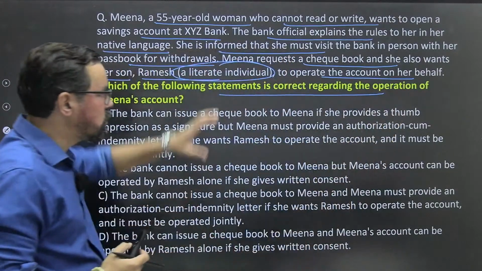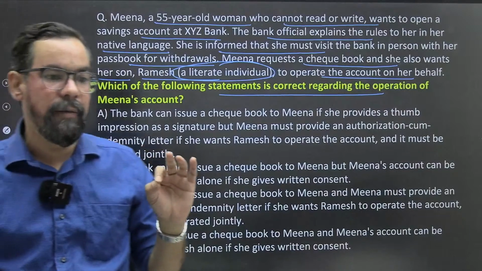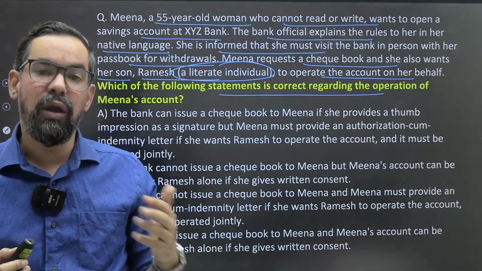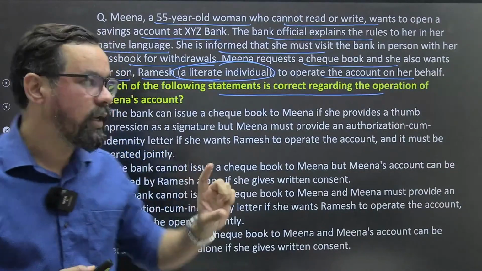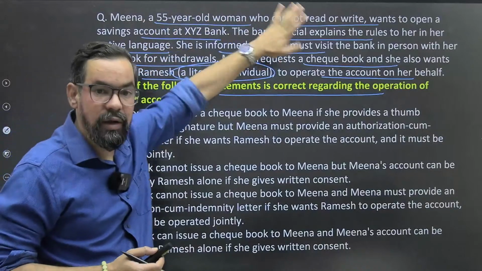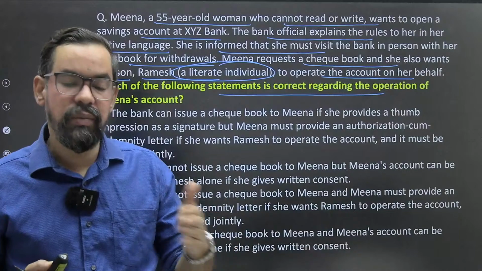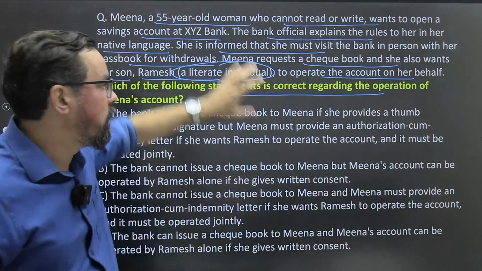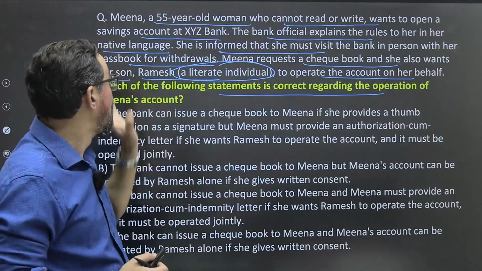See, if you understand this particular one, first thing about illiterate person accounts, ठीक है, we cannot issue a checkbook in any conditions, ठीक है. तो पहले तो चीज आपका क्या है कि if a person is illiterate, so as a banker as per the laws or rules we are not going to issue any checkbook to these kinds of persons, ठीक है. तो यहाँ पे checkbook issue नहीं होगा, ठीक है. There will be no checkbook facility provided to Meena.